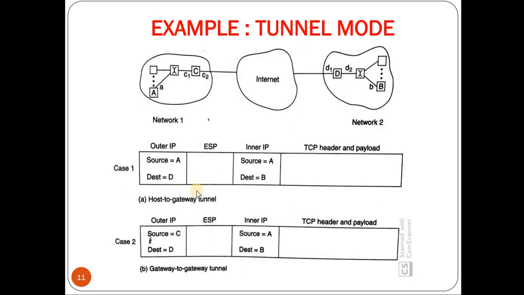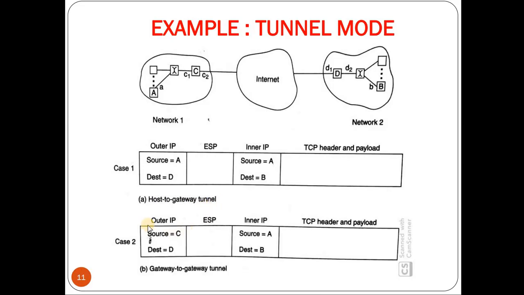Then it performs the decryption of the rest of the packet. Then later it strips off the ESP header and the ESP trailer. Then D will check who is the destination it has to route to. In this case the destination is B. So then D will route the packet to B. So this is how host to gateway tunneling is achieved.